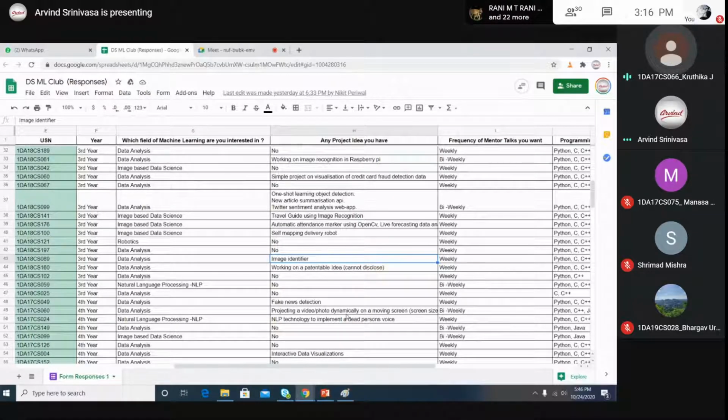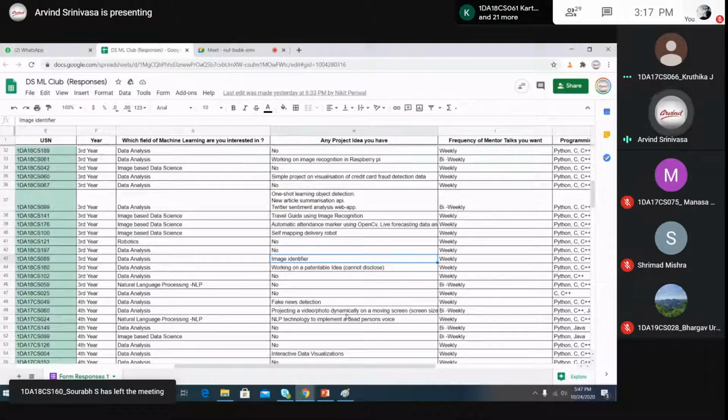Excuse me, sir, I had one doubt. Sir, you told us that for image classification we use convolutional neural networks, but for textual data I forgot what you said. Could you repeat it? For text data, we need to convert the text to numbers. That is called vectorization, or text to vec.